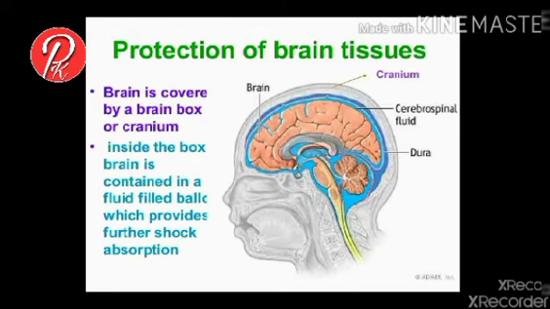Protection of the brain. Here we see the brain is a concave structure covered by a hard bony structure called the brain box or cranium. Inside the brain box, a fluid called cerebrospinal fluid is present, which provides shock absorption for the brain.